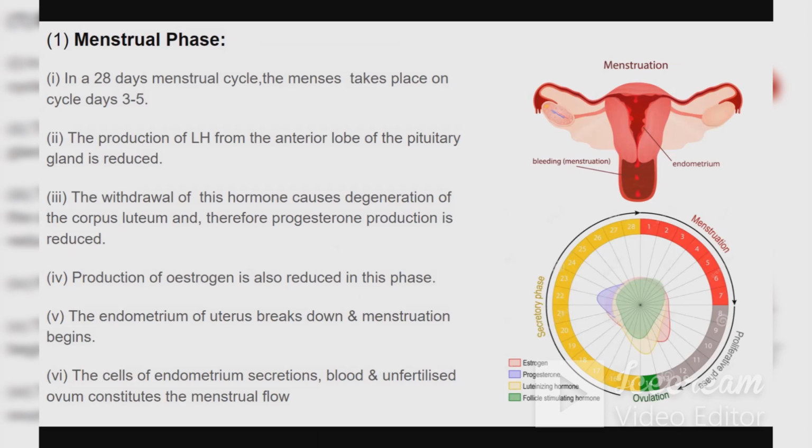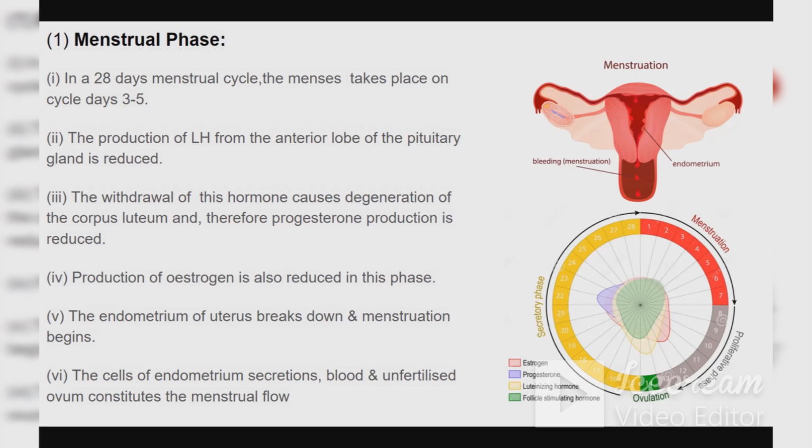The production of LH, that is luteinizing hormone, from the anterior lobe of the pituitary gland is reduced. The withdrawal of this hormone causes degeneration of the corpus luteum, and therefore progesterone production is reduced. Production of estrogen is also reduced in this phase. So all the hormones are in a declining phase.